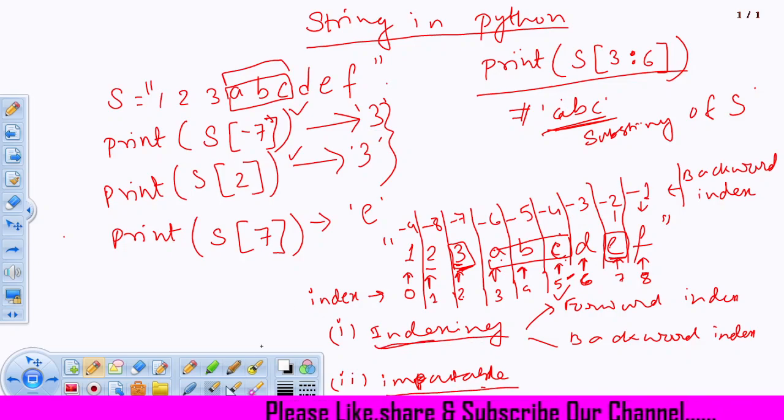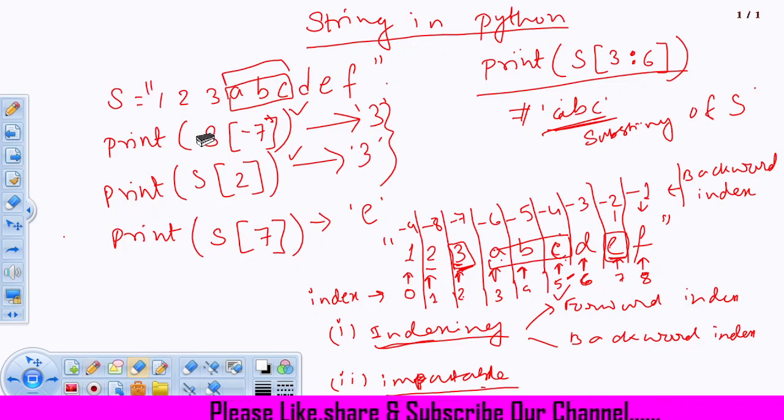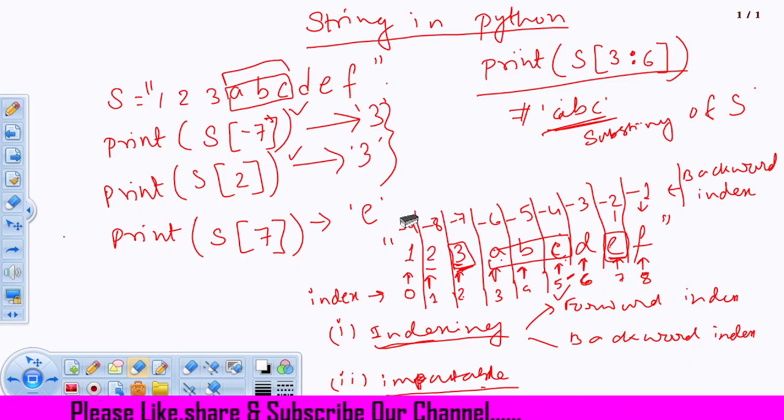Now we will talk about the immutability of the string. So let's take the notes if you want to follow this. I will not erase the index part, because immutability also is related with the indexing part, right?